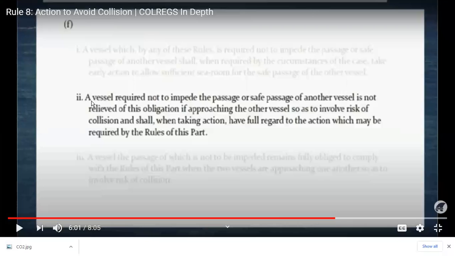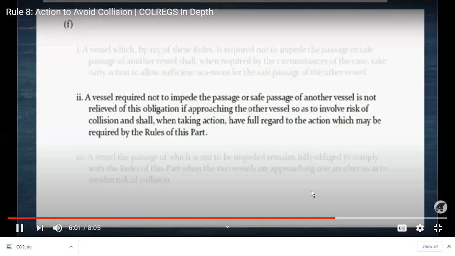So this second part is talking about that in case the stand-on vessel is taking some action to avoid risk of collision, a vessel required not to impede the safe passage. So we are stand-on vessel and we are not required to impede the safe passage of another vessel. But in case the situation is still developing and collision cannot be avoided, we also have to take action to avoid risk of collision. But when we are taking action, we have to keep in mind that other vessel might take action at a later stage also.